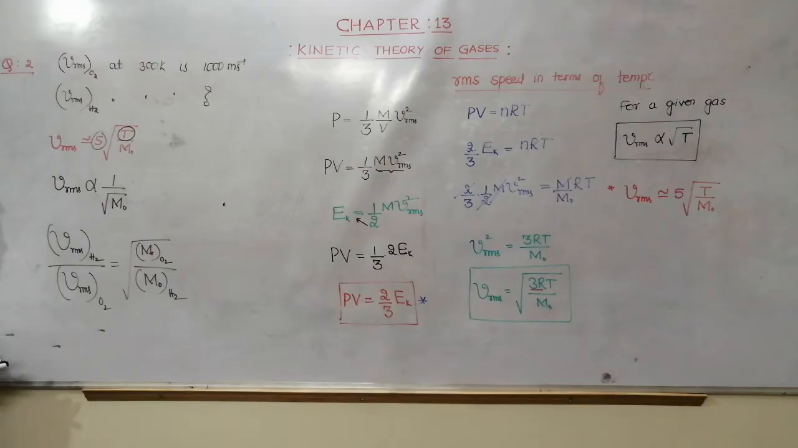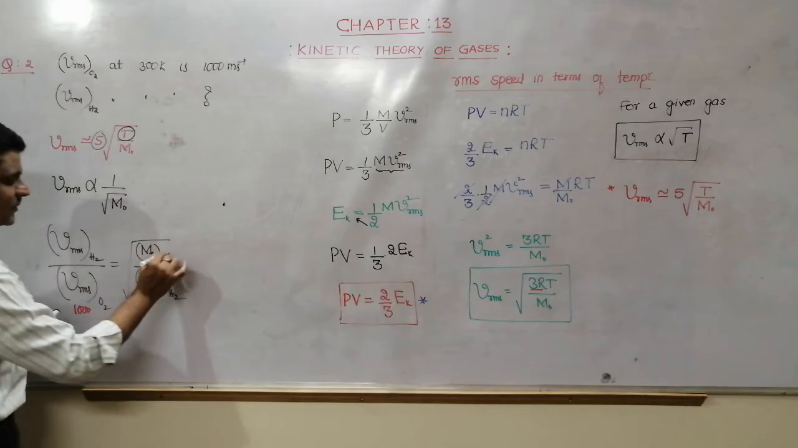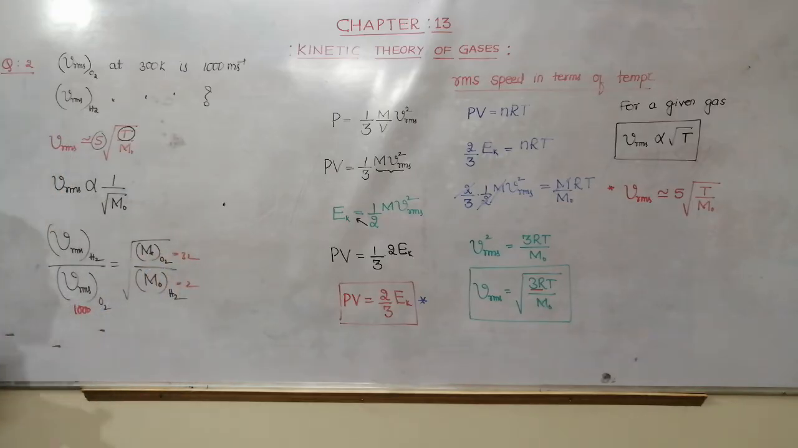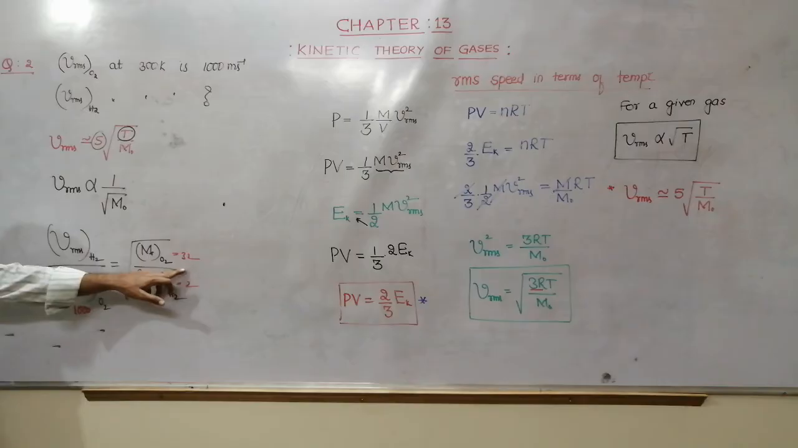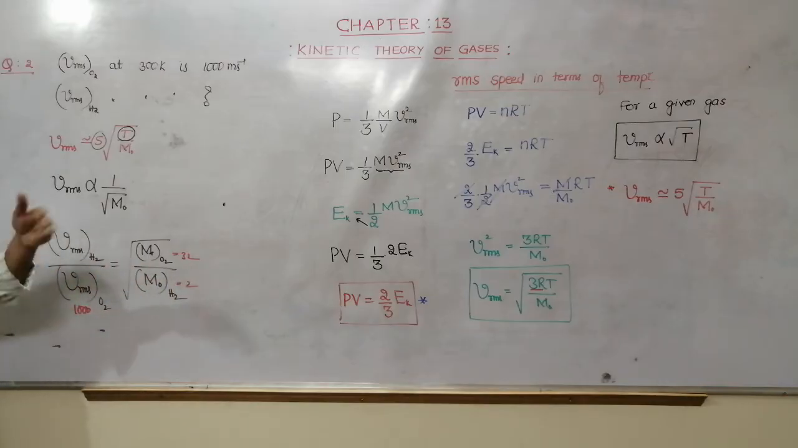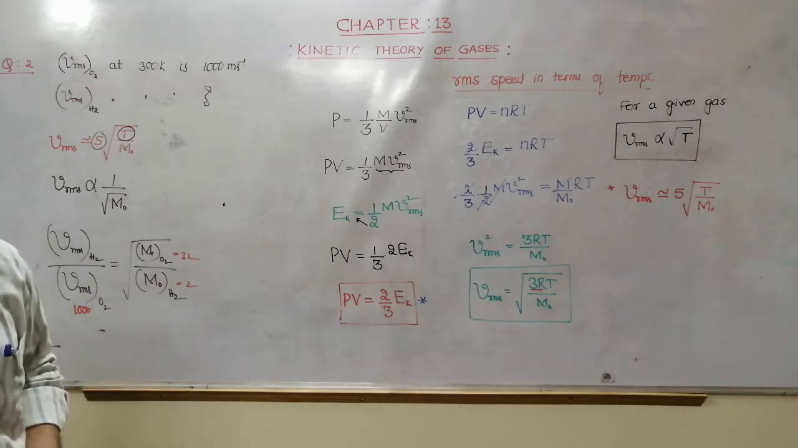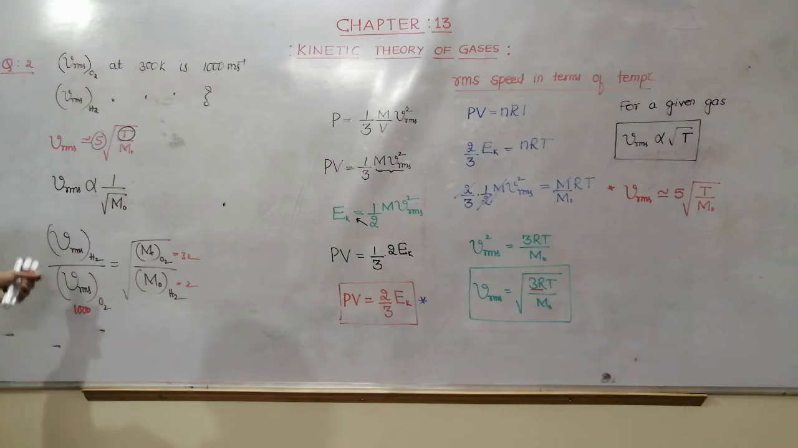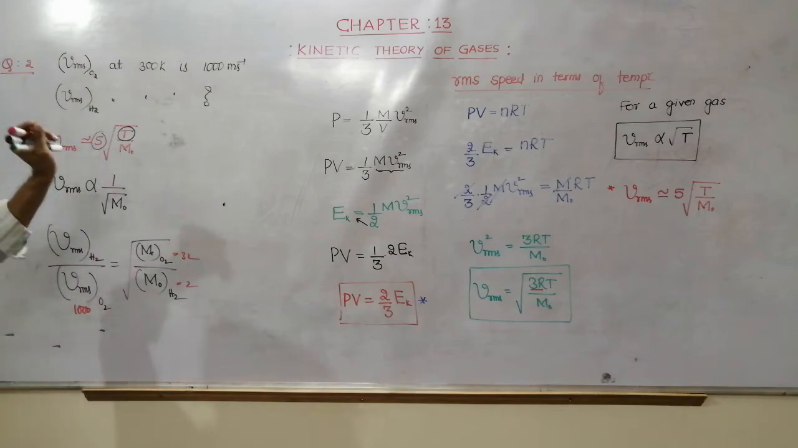Now you can substitute and simplify. It is given as 1000. This is 32, this is 2. You can write directly. That is 32 by 2 is 16. Root 16 is 4. It is 4000. Like that you can calculate. This number may not be practically possible or not, I don't know. I have just taken it for convenience.